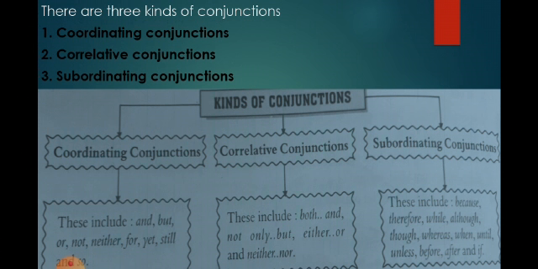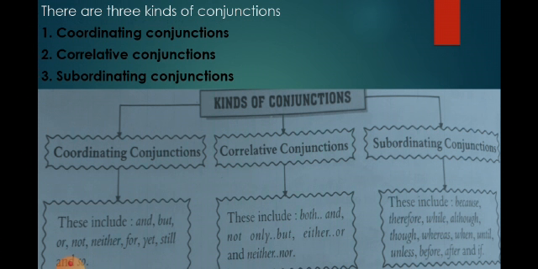Correlative conjunctions include both and, not only but also, either or, and neither nor. Subordinating conjunctions include because, therefore, while, although, though, whereas, when, until, unless, before, after, and if.